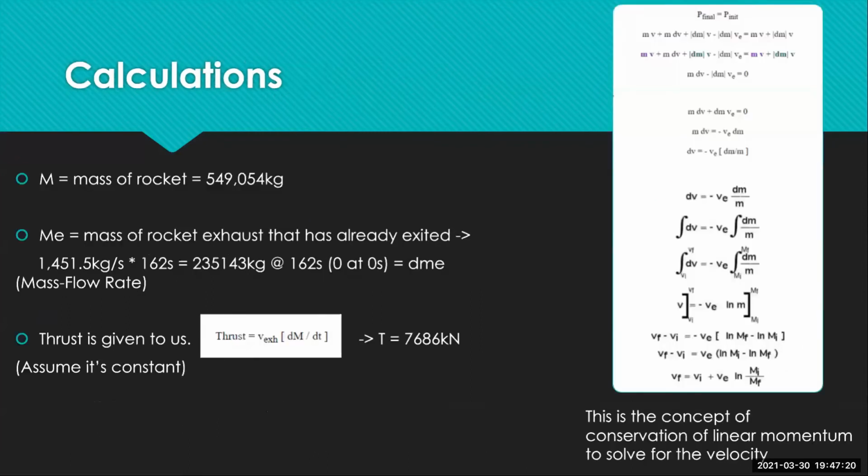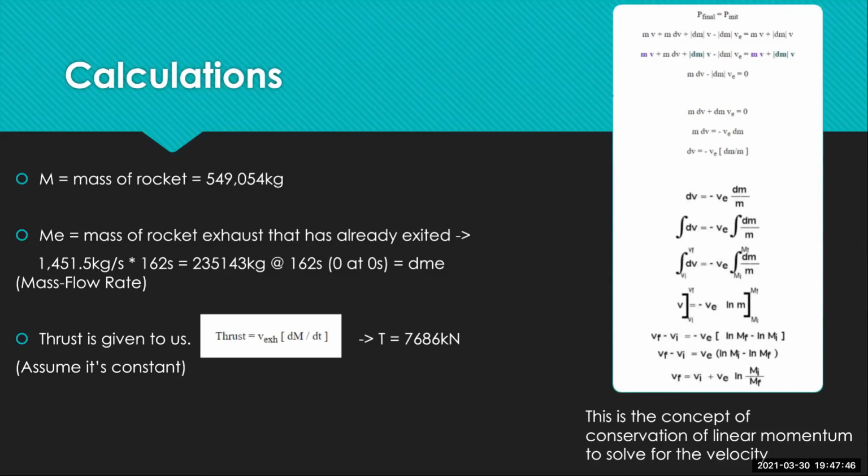So starting off with the calculations, we already know the mass of the rocket, which is given to us. And then we can quickly figure out the mass of the rocket exhaust that's already exited, because we're only calculating the velocity, acceleration, and distance at 162 seconds, which gives us an ME of 235,143 kilograms.